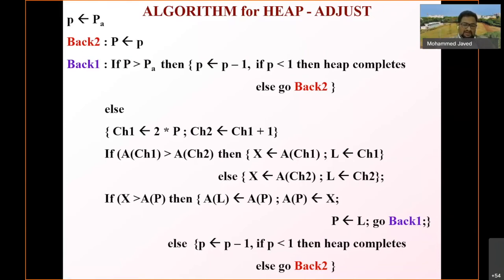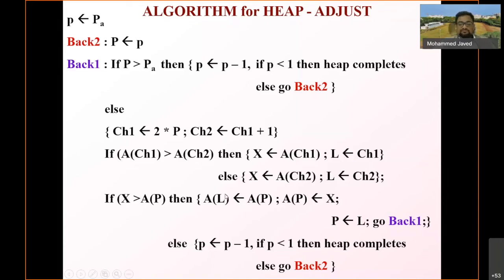If the parent value is greater, then X would become A of child 1 and L, the location, would become child 1, else X would become A of child 2 and L would become child 2. So L is the location.